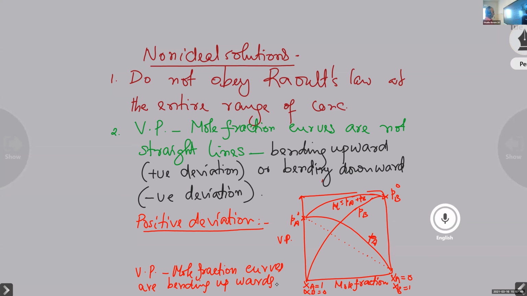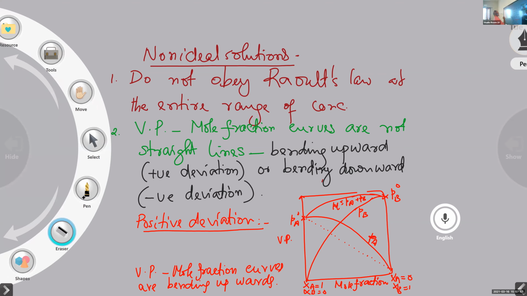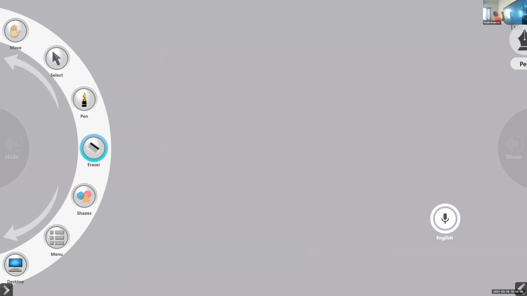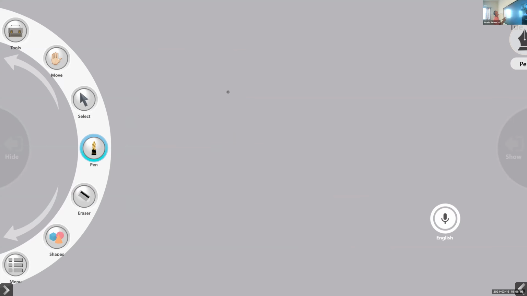Okay, so below this you write, say, like this: vapor pressure mole fraction curves are bending upward.